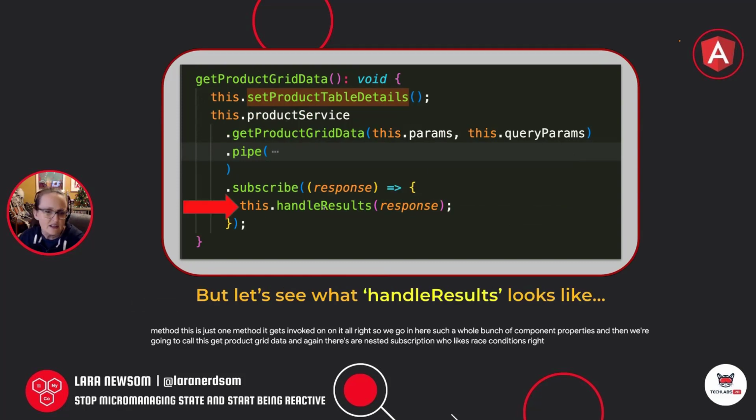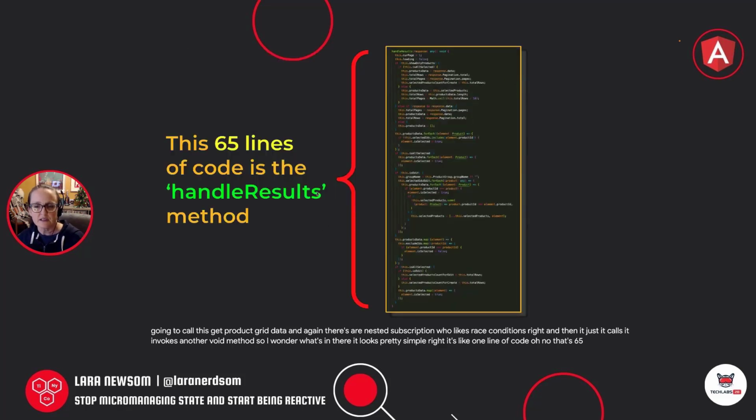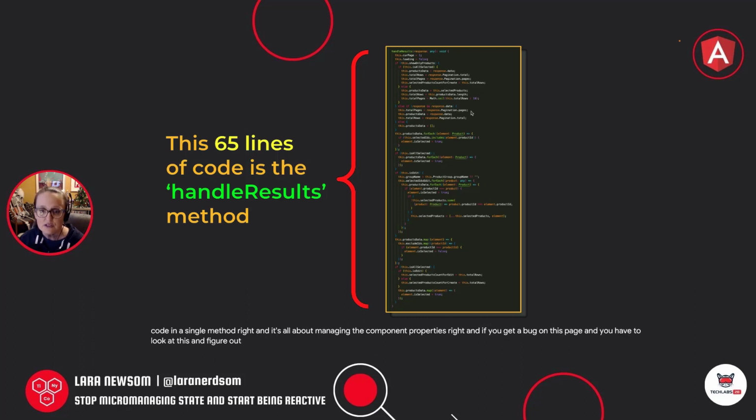And then it invokes another void method. So I wonder what's in there. It looks pretty simple, right? It's like one line of code. Oh no, that's 65 lines of code in a single method, right? And it's all about managing the component properties, right? And if you get a bug on this page and you have to look at this and figure out exactly what's going wrong, you're going to need some coffee, right?